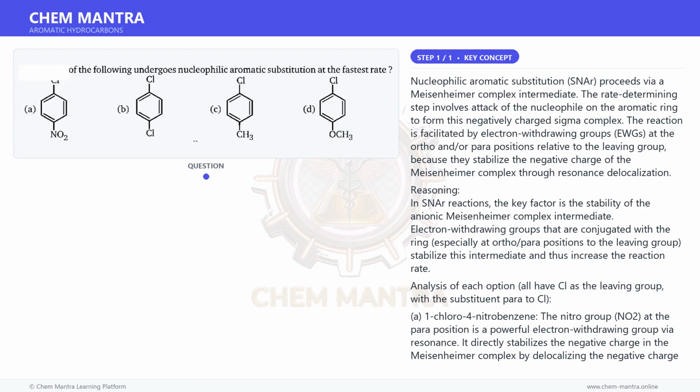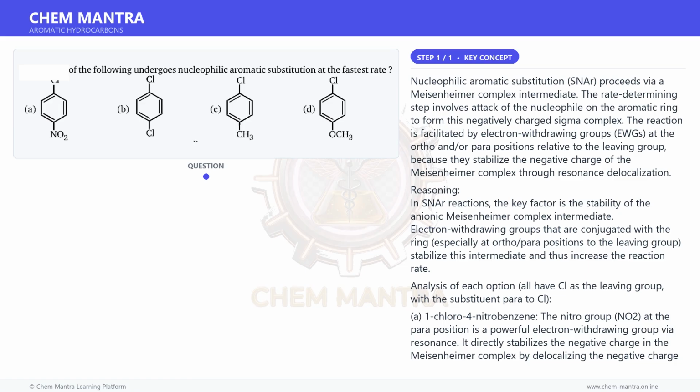A. 1-chloro-4-nitrobenzene. The nitro group, NO2, at the para position is a powerful electron-withdrawing group via resonance. It directly stabilizes the negative charge in the Meisenheimer complex by delocalizing the negative charge onto the electronegative oxygen atoms of the nitro group. This provides maximum stabilization of the intermediate.